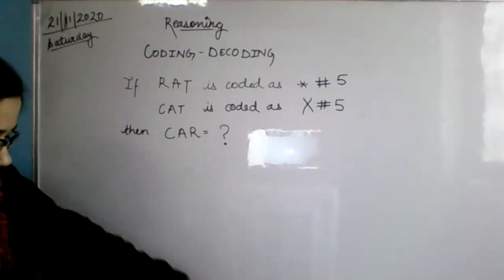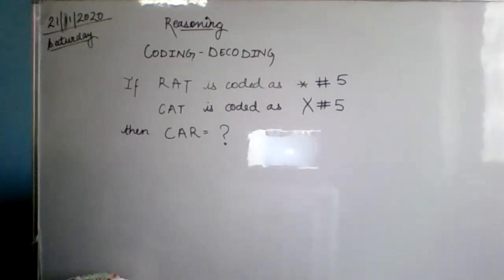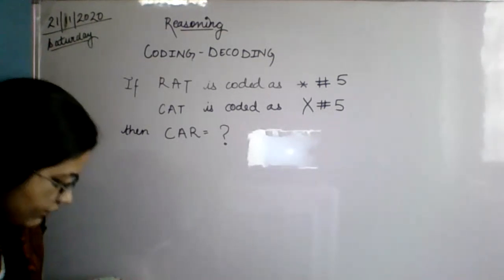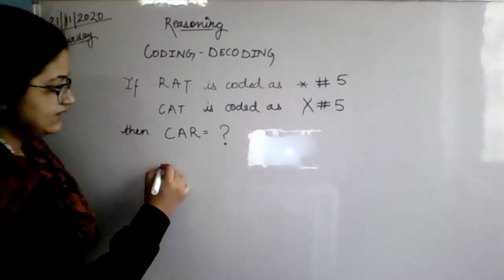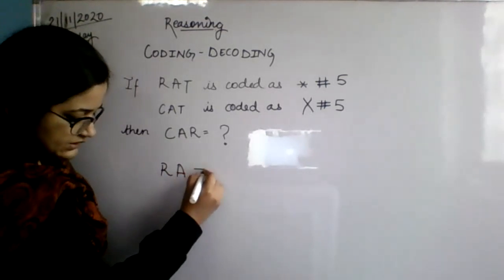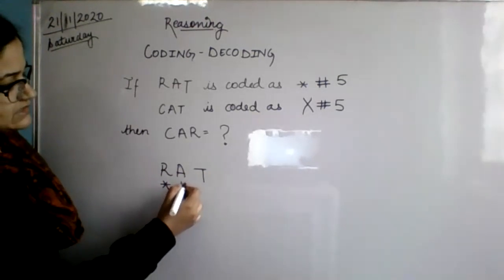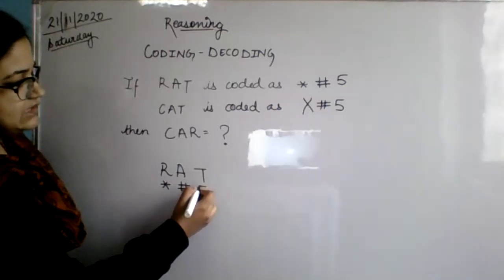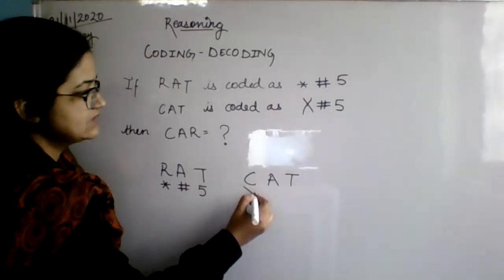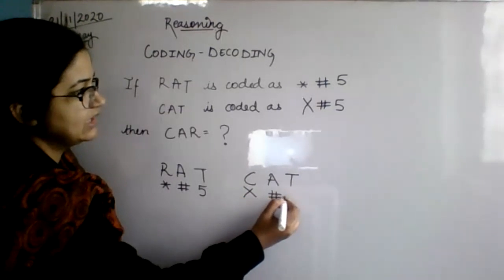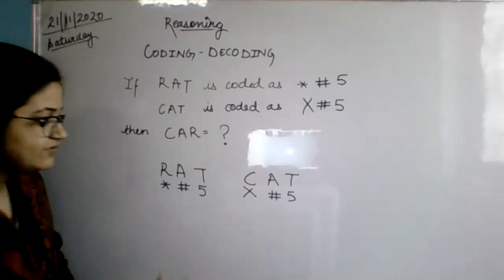Okay, now I'm going to explain to you. Those who are not able to understand, don't worry, beta. We are starting this, and you might not know this. It's okay if you don't know. See here, rat, R-A-T, is written as R for star, under A it's a hashtag, and under T it is 5. And if you can see cat, C-A-T, C is X, hashtag, and T is 5. Now you have to answer for car.